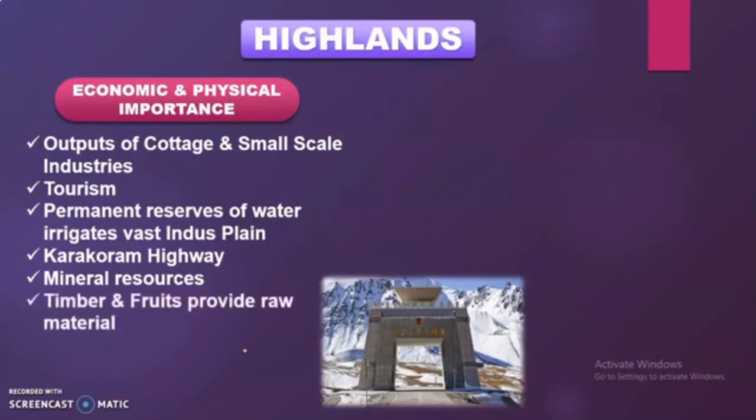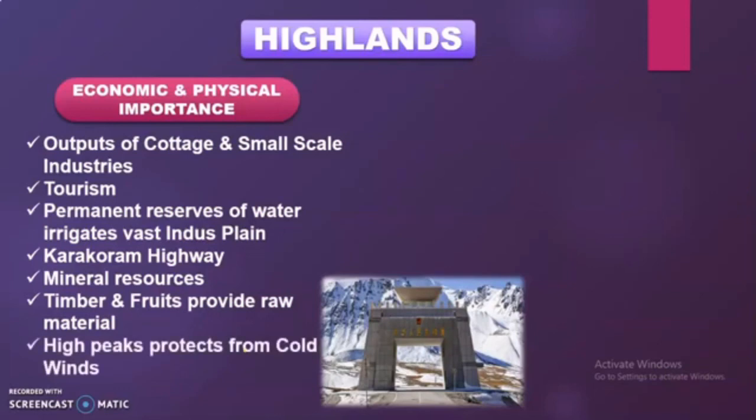Timber and fruits provide raw material. For example, if we talk about the wood over there, the wood provides paper, the wood also provides furniture, and these industries who are making furniture are getting raw material from those areas. If we talk about the fruit market, yes, trees also provide fruits, which are the raw material for the market as well.